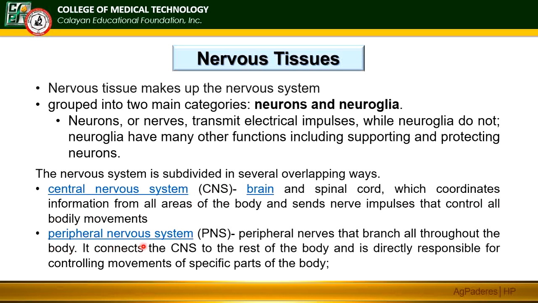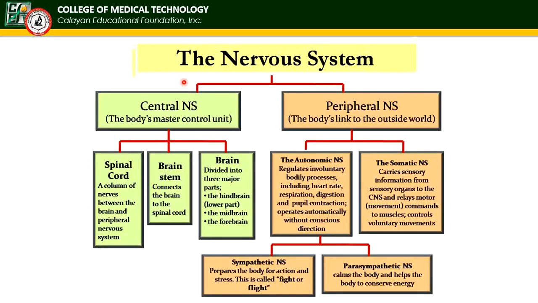The peripheral nervous system naman, these consist of the peripheral nerves that branch all throughout the body. It connects the CNS to the rest of the body and is directly responsible for controlling movements of specific parts of the body. Kumbaga parang siya ang brain, siya yung mga galamay. Ganon. So this is the nervous system: the CNS, the body's master control unit, and the PNS, the body's link to the outside world.